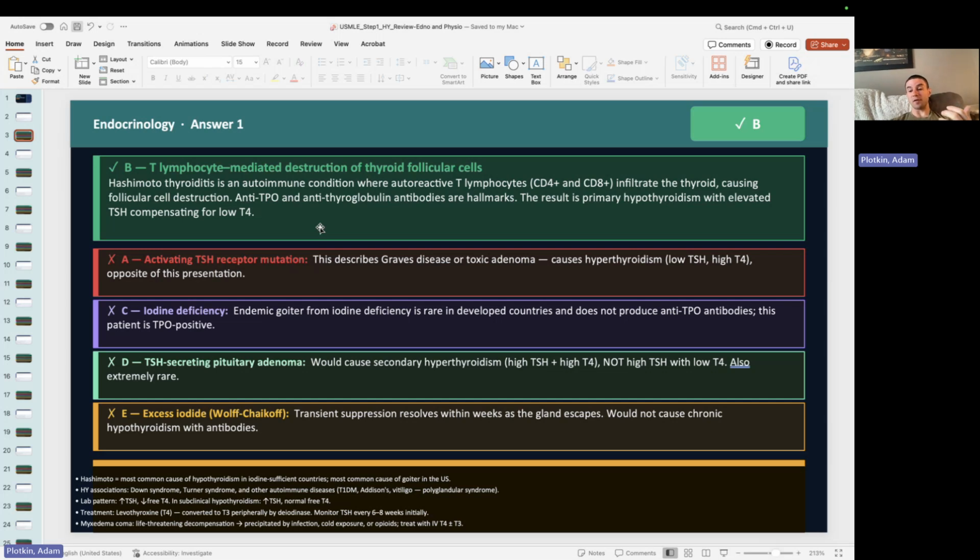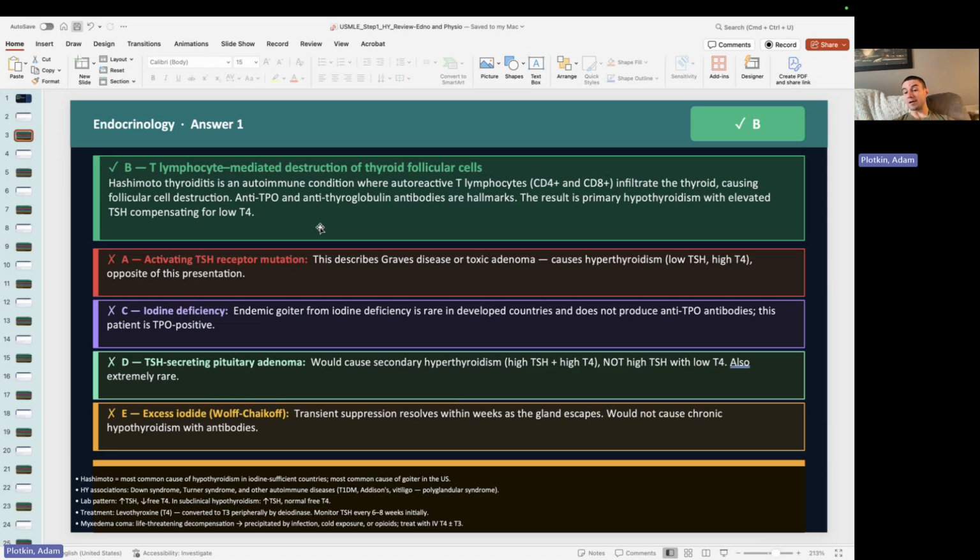So when we have destruction of the follicular cells themselves, we have a hard time forming thyroglobulin. We have a hard time forming MIT and DIT. And then we have a hard time releasing T4 and ultimately converting it to T3. So we get a low level of free T4 and then T3. Remember that T4 is converted by 5' deiodinase at the end organ tissues into T3, which is a more metabolically active hormone. Of course, in the thyroid itself, we do make some T3 that will get released as well, but the primary way we make T3 is with that conversion out in the periphery.